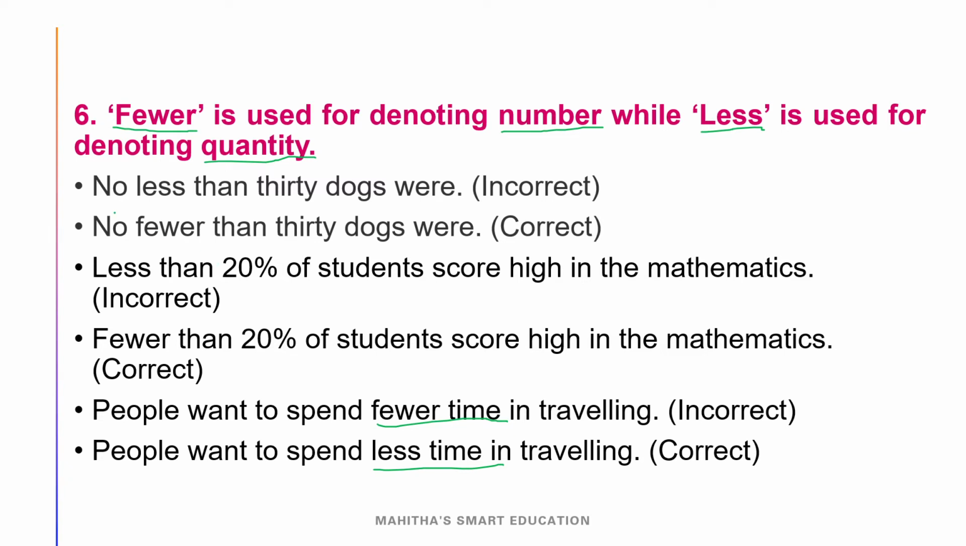And see our first example, "no less than 30 dogs". 30 means a number, right? So we have to use fewer instead of less. So we don't have to use less. Here also, see the second example, "less than 20% of students", which means it is also a number of students. So we don't have to use less, we have to use fewer.